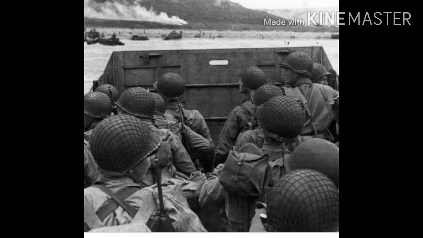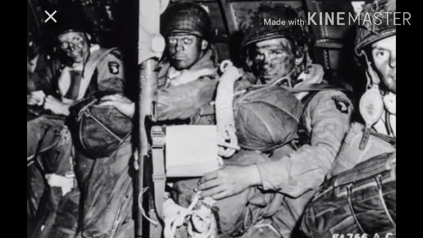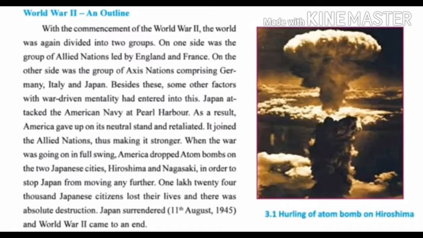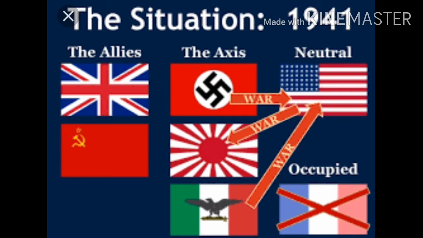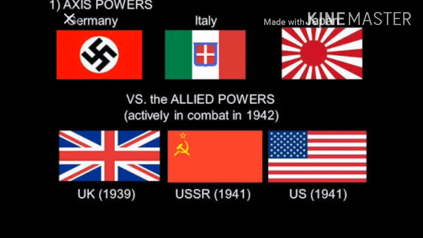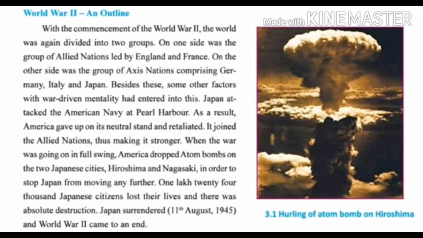On one side was the group of Allied nations led by England and France. On the other side was the group of Axis nations comprising, it means including, Germany, Italy and Japan. Besides these, some other factors with war-driven mentality had entered into this. Now you have to remember two groups. One is Allied nations, the other is Axis nations. Which countries are there in Allied nations? England and France. While in Axis nations, Germany, Italy and Japan. These were the two main groups.